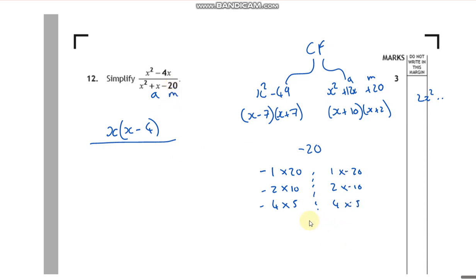So which pair is going to add to give me a 1? Well, looks like 5 and negative 4. So it's going to be x plus 5, x take away 4. And again, that was a wee clue, wasn't it? We knew something was going to cancel. So those two are going to cancel to give me 1. So I'm left with x over x plus 5. So 3 marks: you're getting a mark for factorising the top, a mark for factorising the bottom, and then a mark for cancelling out. Nice one.